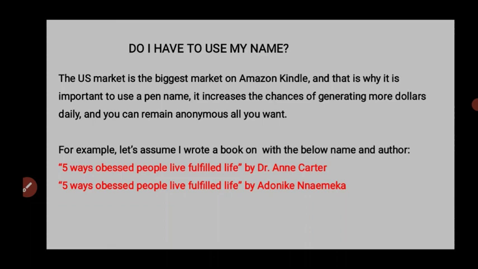So, 5 ways obese people live a fulfilled life by Dr. Ann Carter. And then you have 5 ways obese people live a fulfilled life by Adonike Sylvester. Well, Adonike is my surname, and Nemeka is my Igbo name, my local name. So just imagine seeing these two types of books. Which one would you choose if you're from America? This is a no-brainer. You will actually go for the number one, because the doctor is ascribed to it, and Ann Carter sounds more learned than the name below, right?